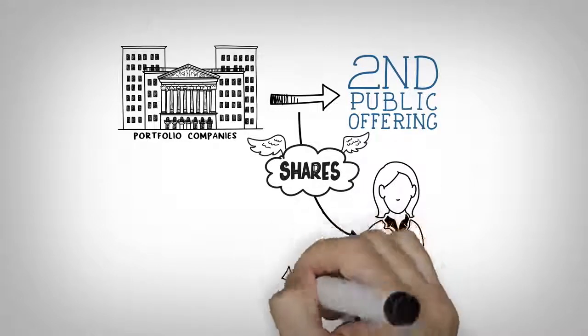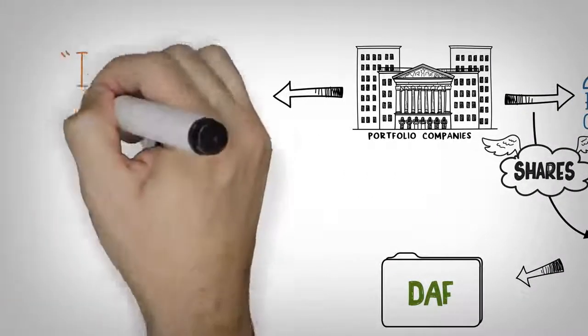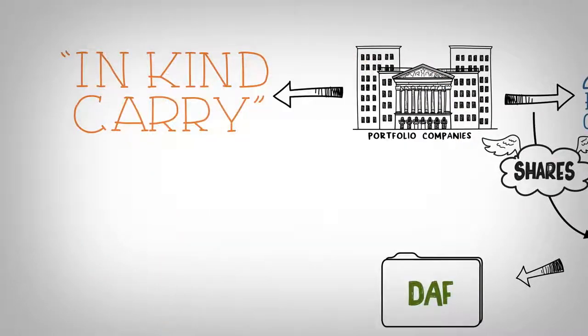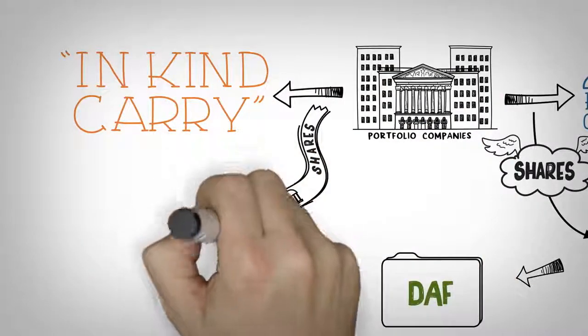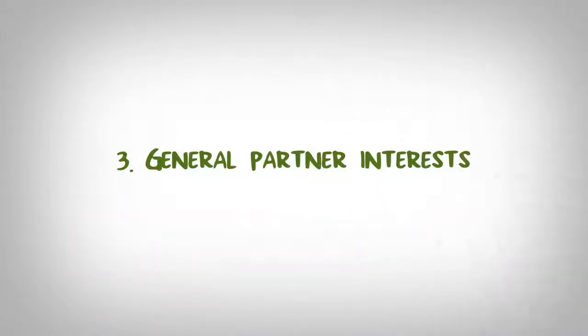Those shares can then be used as a charitable contribution to a DAF. In some others, the governing documents allow for an in-kind carry distribution of portfolio company stock to the partners. Those shares can then be used as a charitable contribution to a DAF. Another interest for possible contribution is the general partner interest.